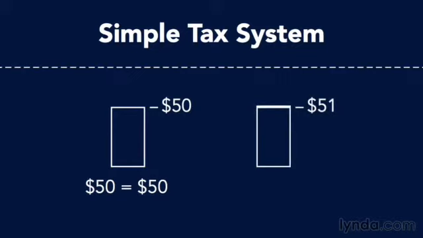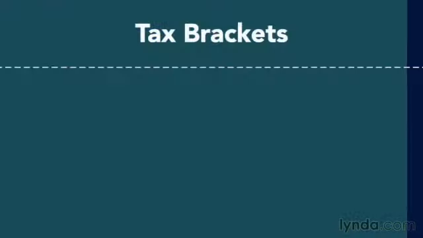All right, but what if you make $51? Okay, the first $50, still you pay no tax. That $51st, you're going to pay the rate of 50%, so your total tax that you're going to pay is 50 cents. This illustrates the important notion of the tax bracket. You'll sometimes hear people bemoan the fact that, oh, I got a raise, so now I'm in the next tax bracket. Well, that's kind of a naive comment, and I'll show you why.